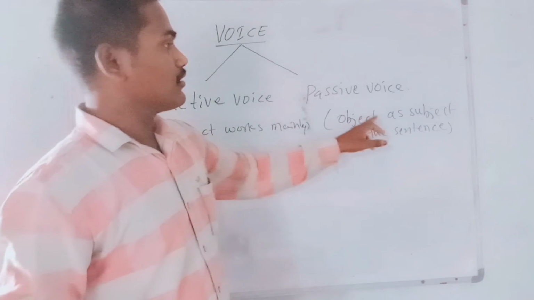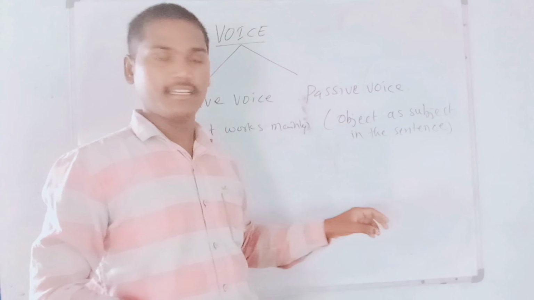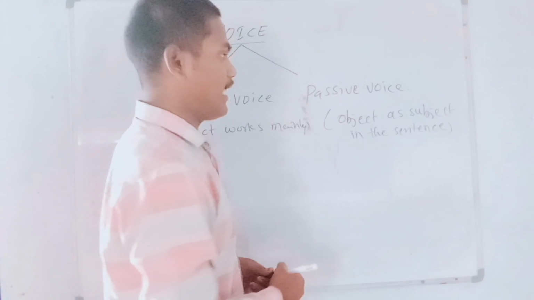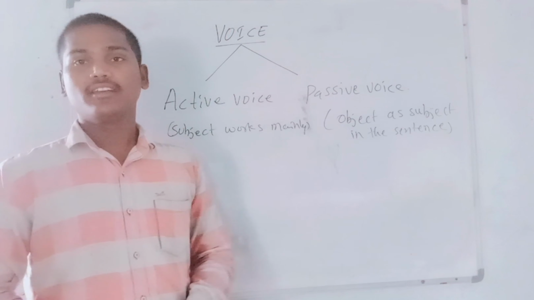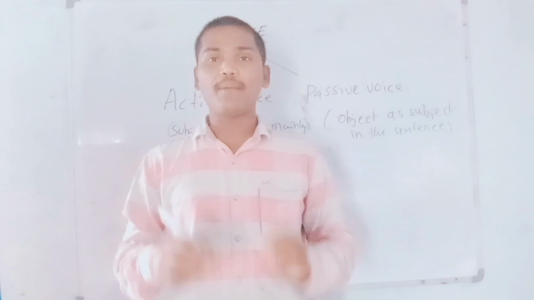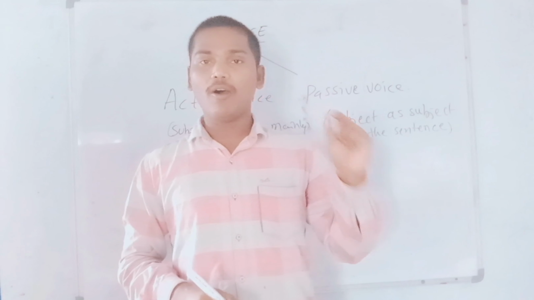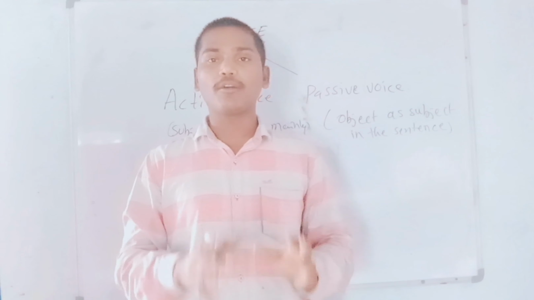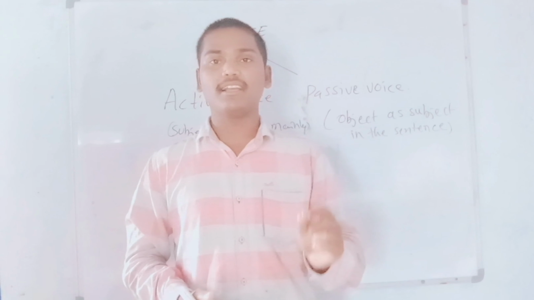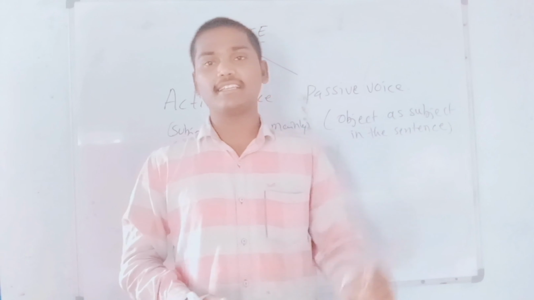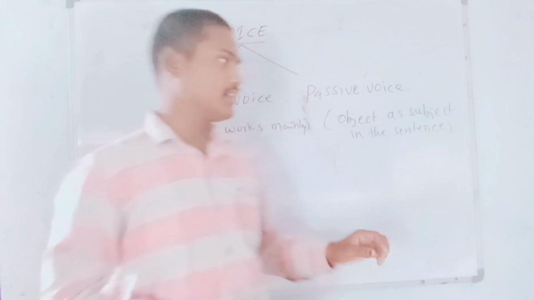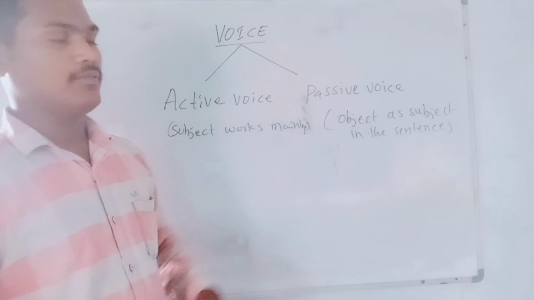Basically, the object starts the sentence as a subject. In passive voice, the object takes work from another person. That's why the object starts the sentence in passive voice.